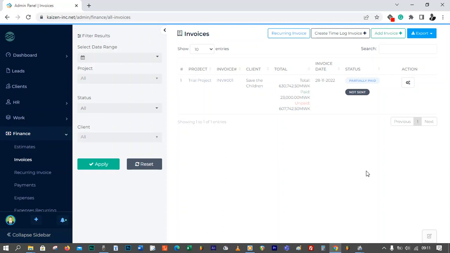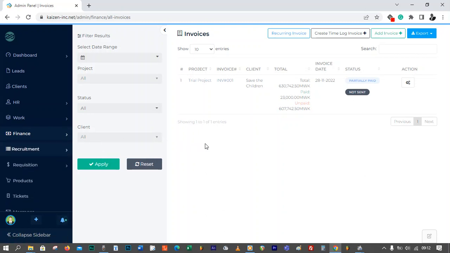In this tutorial, we are going to be focusing on how you can control access to different parts of the system for your employees. Obviously you don't want everybody to have access to everything. You want to make sure that not everybody is able to generate the payroll. You want to make sure that not everybody is able to add an employee, because if you just leave it open, you may never know what can happen in the system.